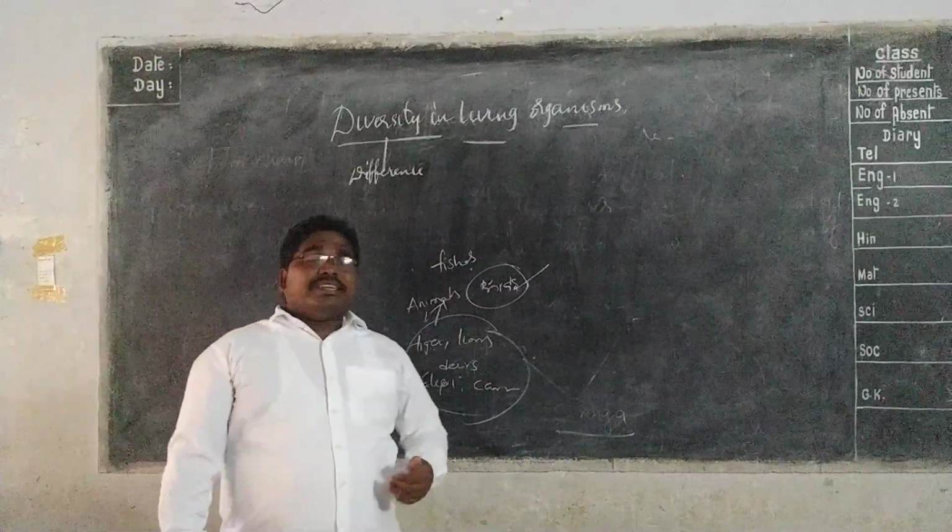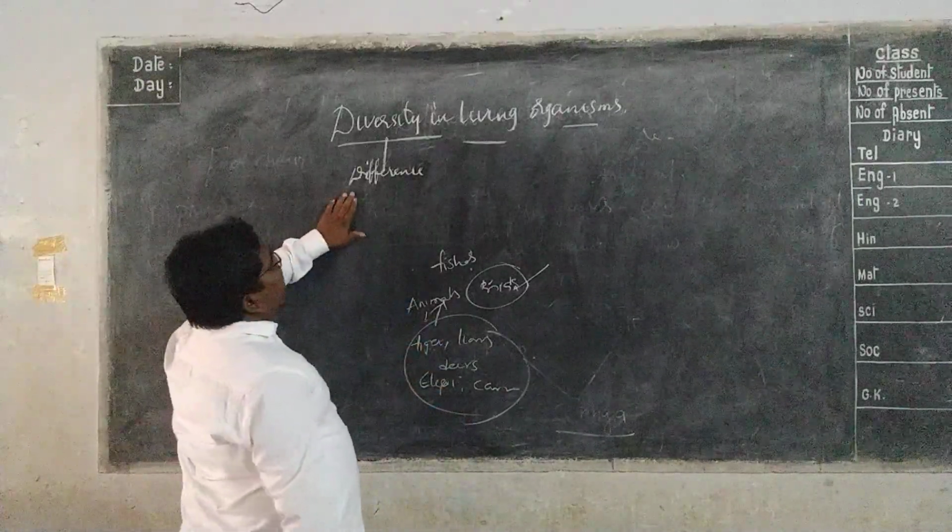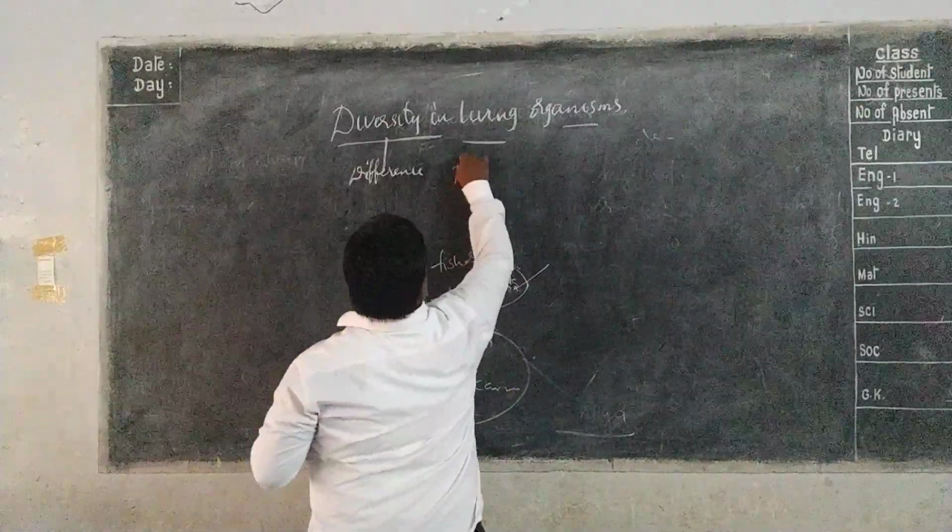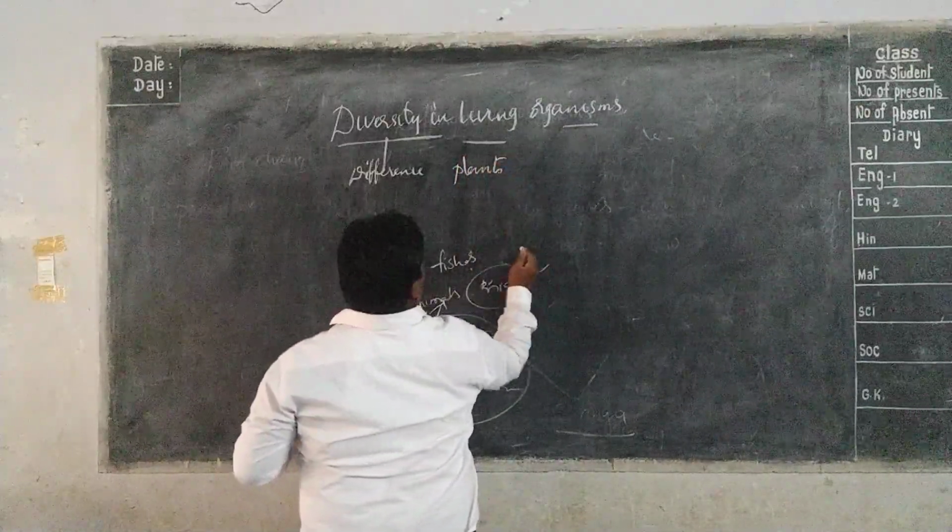Okay, so first of all, we will see the diversity in plants.